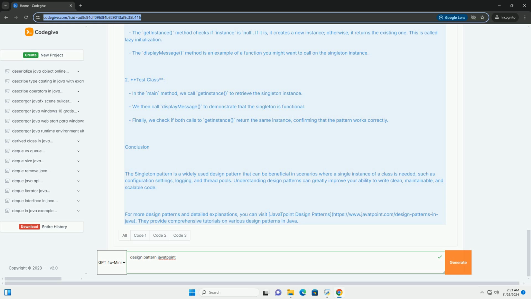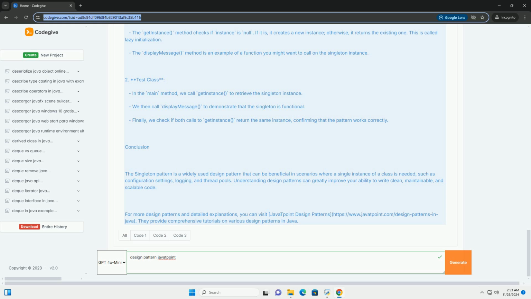Code example. Here's a simple implementation of the singleton pattern in Java. Explanation of the code. 1. Singleton class. The class has a private static variable instance of its own type, which holds the only instance. The constructor is private, preventing any external instantiation.